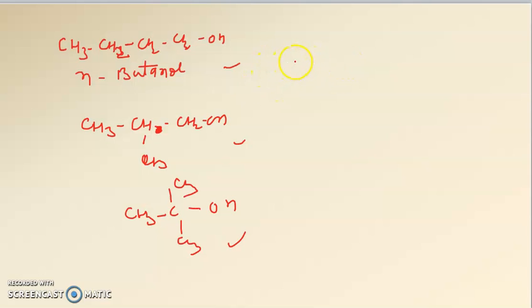Now, if we see the boiling points, n-butanol has a boiling point of 117.7 degrees centigrade. 2-methyl-1-propanol has a boiling point of 107.9 degrees centigrade. And 2-methyl-2-propanol is 82.5 degrees centigrade.